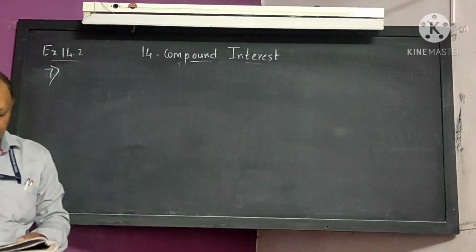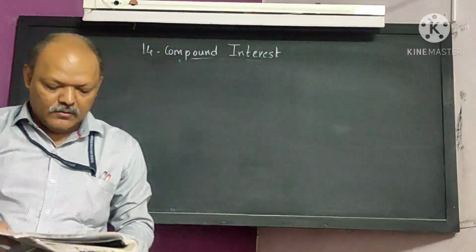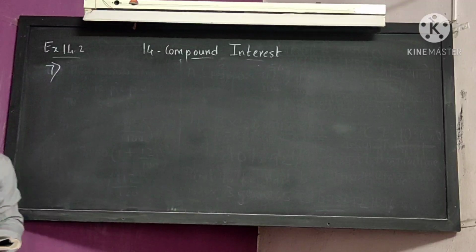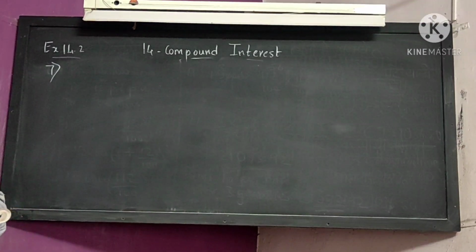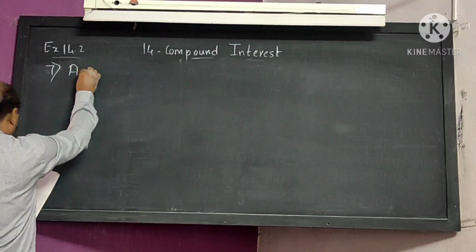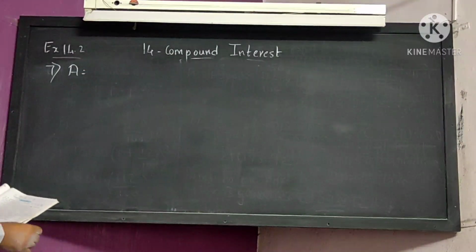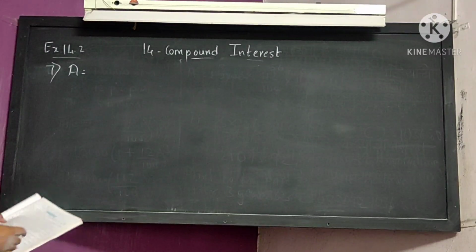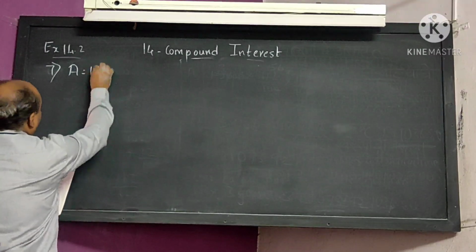Okay, sum 7. A principal amounts to 13,924 in 2 years by compound interest at 18%. Find the principal. Here the amount is given to you. One sum we have done, sum number 5, there also we had to find the principal. In this sum also we have to find the principal.